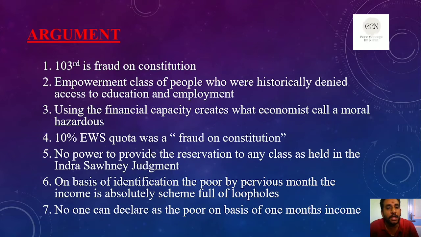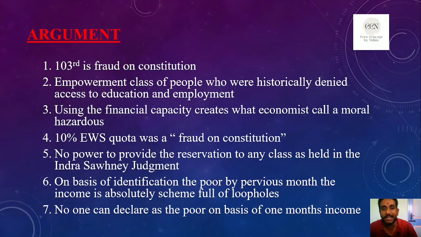Now see the second point: empowerment of the class of people who were historically denied access to education and employment. Those denied access to education and employment come under the category of social backwardness. This condition has to be satisfied before implementing the 10% reservation for the economically weaker section.